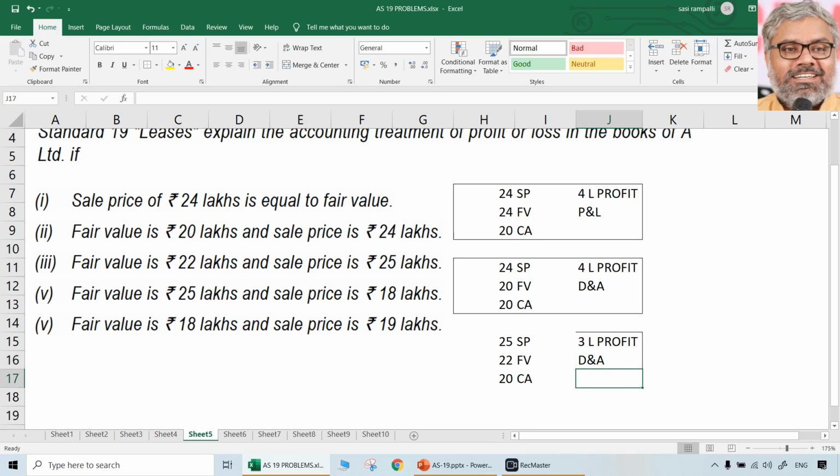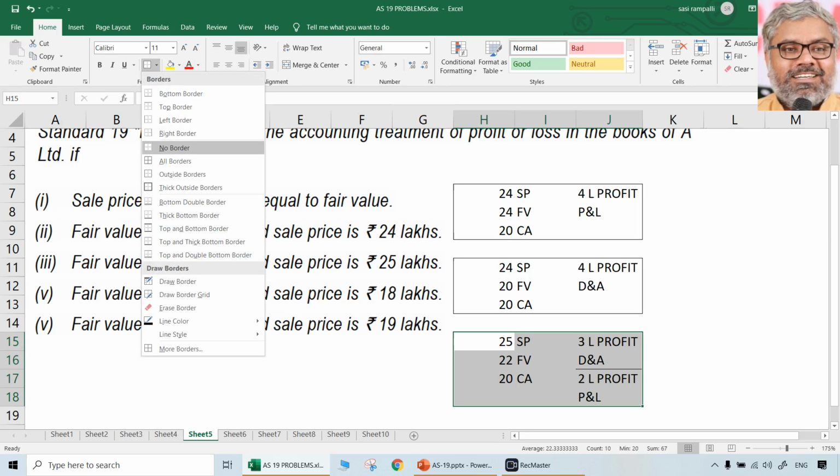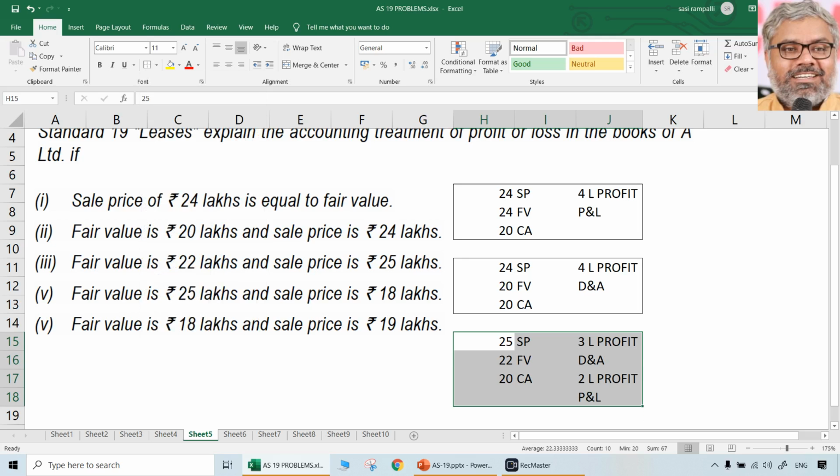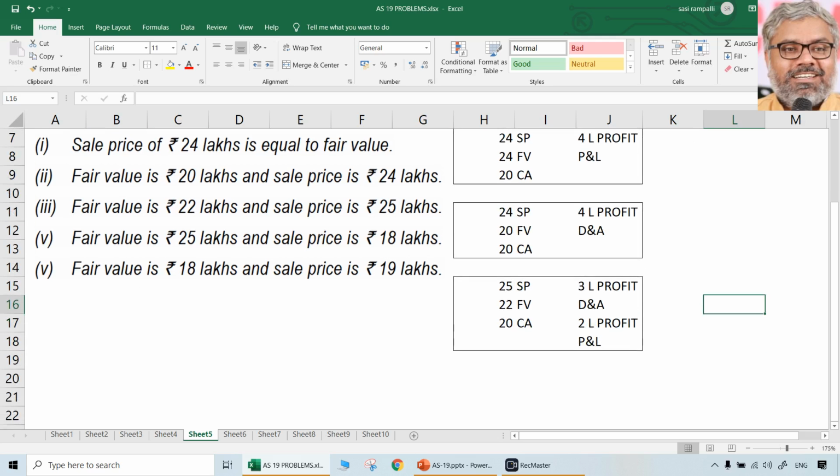But still the actual profit is not 3 lakhs, actual profit is 5 lakhs because selling price is 25, carrying amount is only 20, 5 lakhs profit. So what about the remaining 2 lakh profit? That 2 lakh profit has to be immediately recognized in the P&L account. So 2 lakh should be recognized immediately and 3 lakh should be deferred and amortized. That is the answer for the third question. 3 lakhs to be deferred and amortized because selling price is more than fair value to the extent of 3 lakhs, and the remaining 2 lakhs can be definitely recognized immediately in the P&L. That is the treatment for the third scenario.